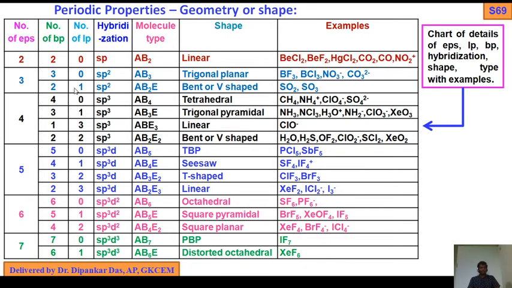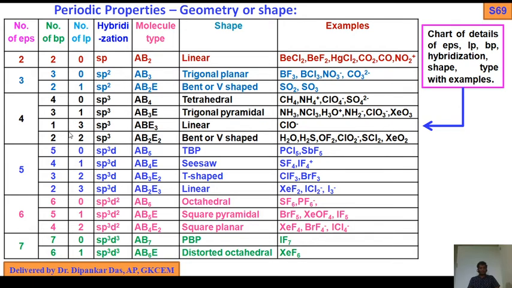If 3 BPs 1 LP, hybridization same, AB3E, trigonal pyramidal structure. NH3 should be tetrahedral, but due to the presence of lone pair, the shape will be deformed or distorted. NCl3, H3O positive, NH2 minus, ClO3 minus, XeO3.